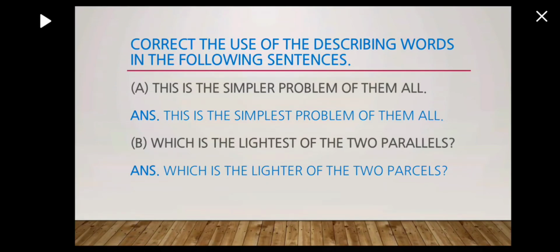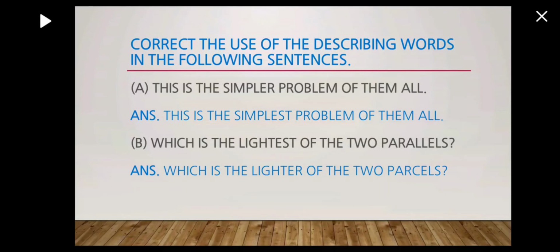Correct the use of the describing words in the following sentences. Like this is the simpler problem of them all. So students, you know when to use the positive degree, when to use the comparative, and when to use the superlative degree in the describing word, in the adjectives, right? You can see this is wrongly written. When we are talking about "of them all", we should write the superlative degree. So here we'll write: this is the simplest problem of them all.